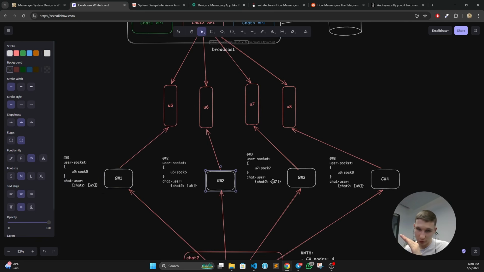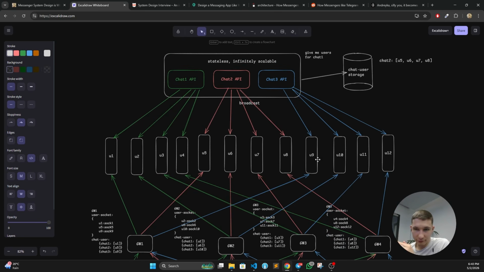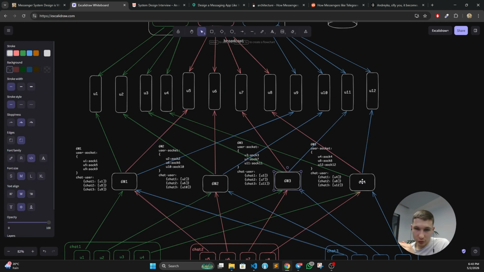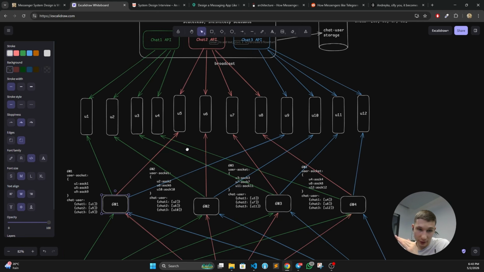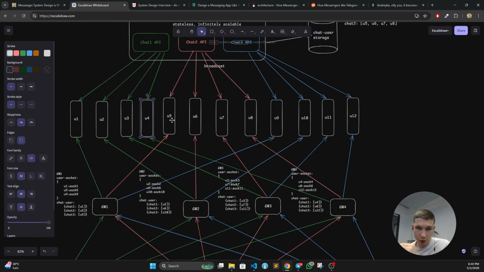We still have the gateway node as a bottleneck. It doesn't solve anything. This is a bit larger diagram here. We have 12 users, 3 chats, and 4 gateway nodes. You can clearly trace that all the gateway nodes are interested in all the chats in our system, because again, we have a number of participants greater than or equal to the number of gateway nodes, and queues don't solve anything here. It solves nothing.